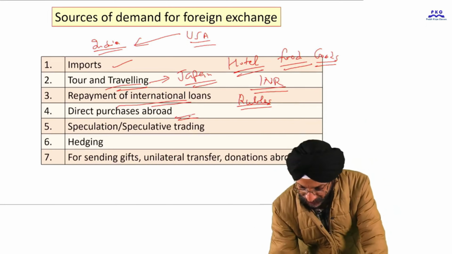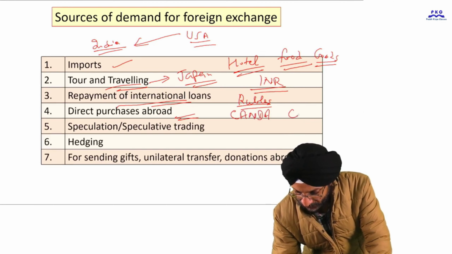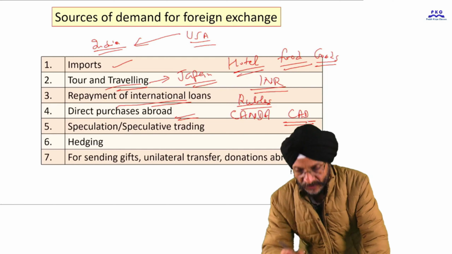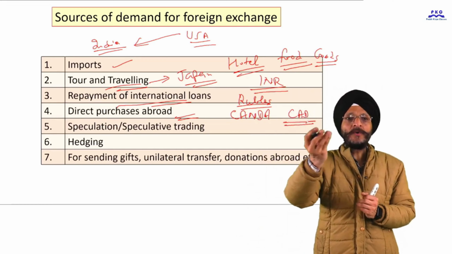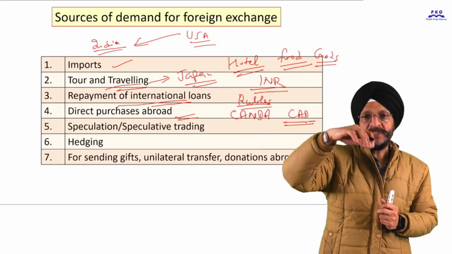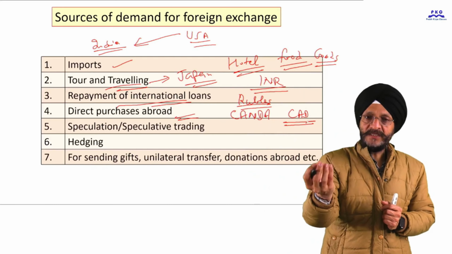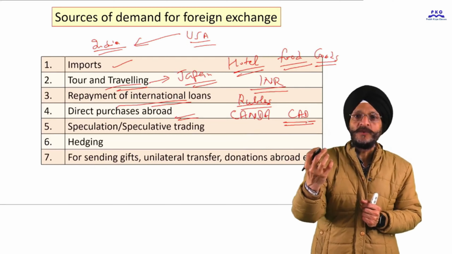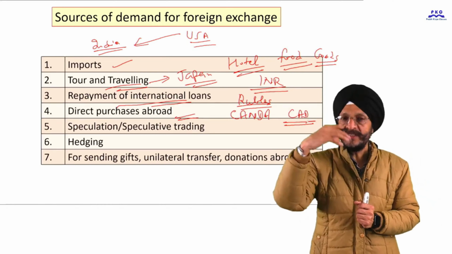If we want to make certain purchases in Canada, we will require Canadian dollars. So to make direct purchases abroad, to purchase their shares, to purchase or acquire certain businesses, to purchase certain industries, manufacturing units in Canada or in any other country, we will require foreign exchange.